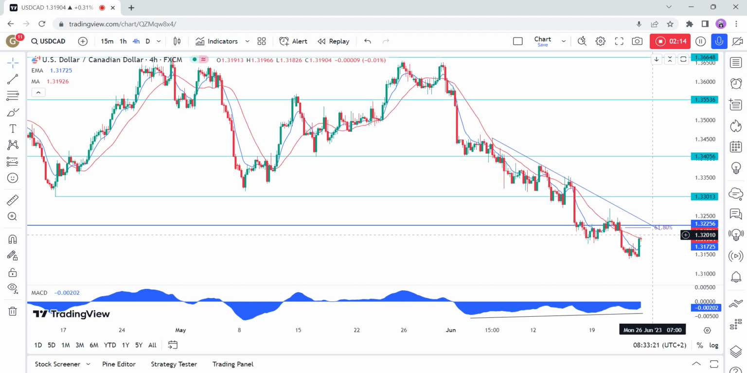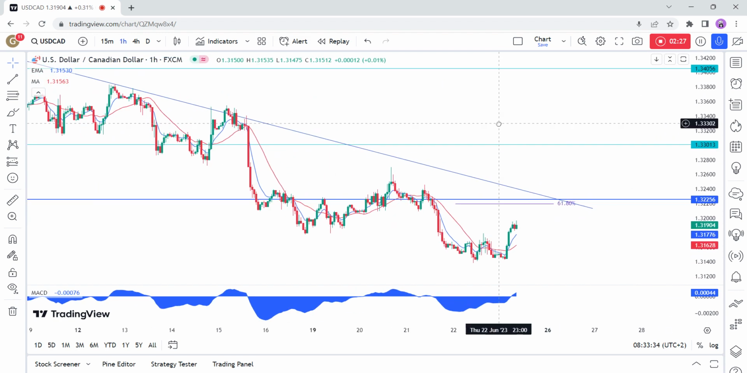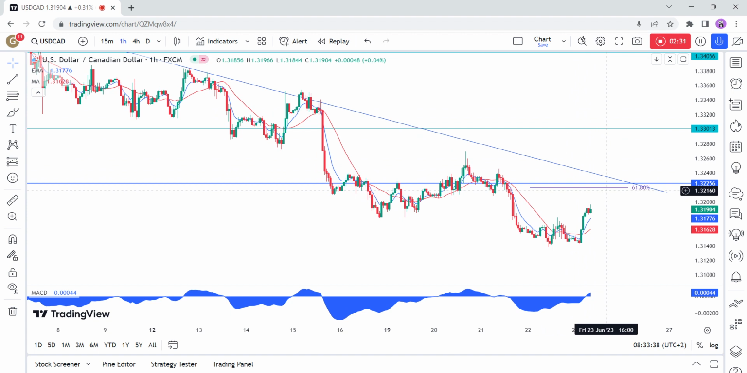If the sellers fail at this resistance zone and the price breaks out, the buyers are likely to pile in with more conviction and target the 134 level. On the 1-hour chart, we can see that for further confluence, we also have the 61.8% Fibonacci retracement level at this resistance.